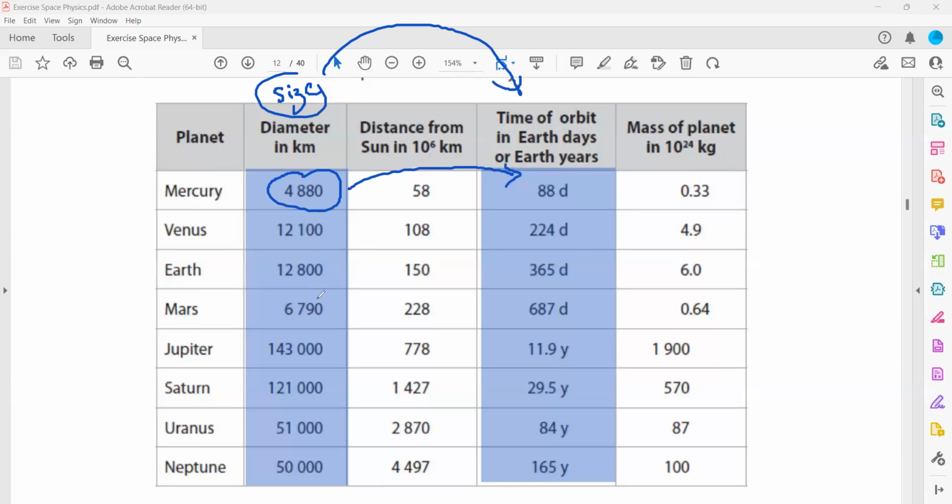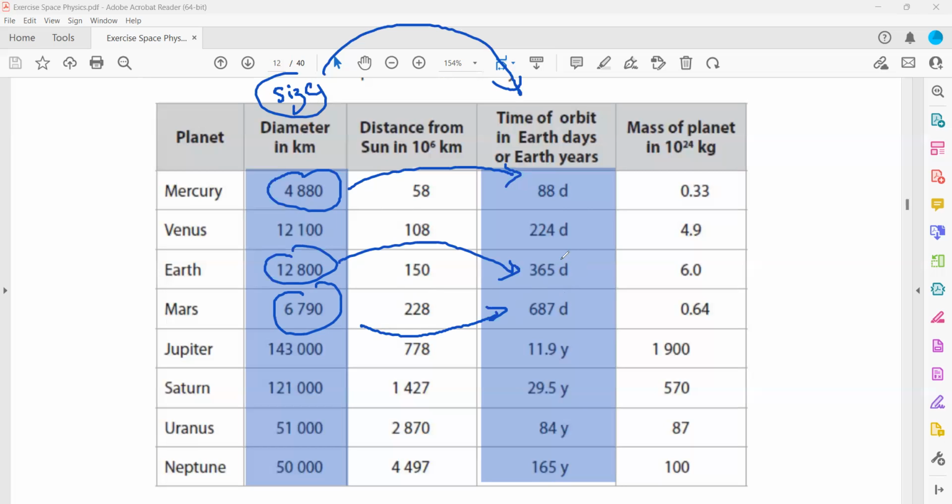When I compare Mercury and Mars, as the size is increasing, the time it takes is longer. But when we compare Earth with Mars, Earth's size is bigger, but it is taking shorter time.